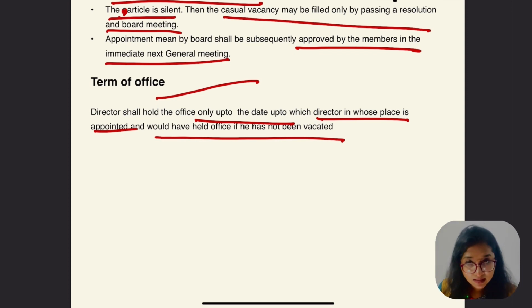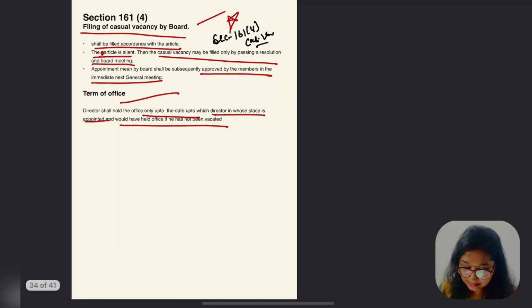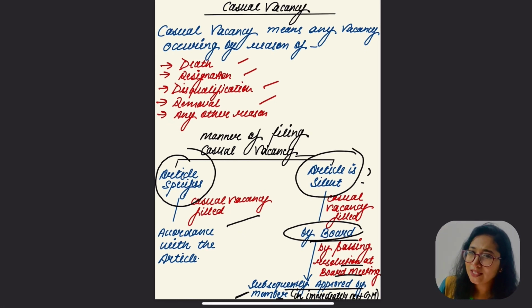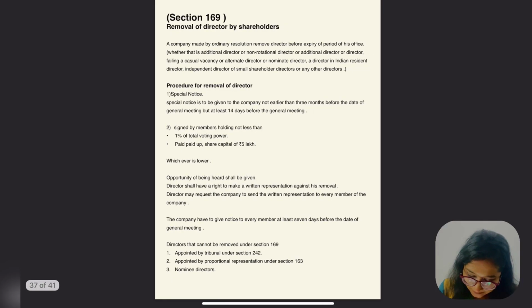The time period given to Mr. X, the same time period is to be given to Mr. Y, right? Is this part clear? Yes, this part is clear. So what we have covered: 161 additional director, right? 161(2) is of alternate director, 161(3) is of nominee director, 161(4) is of casual vacancy. Is this part clear, everybody?